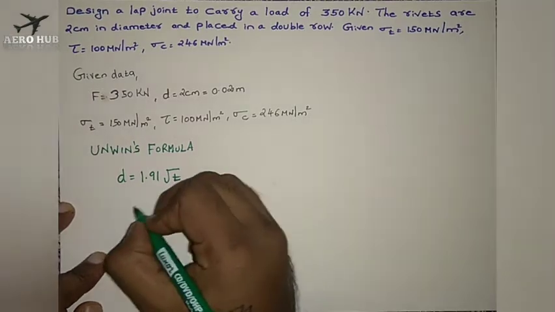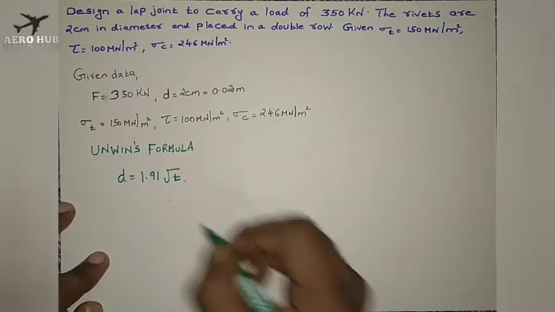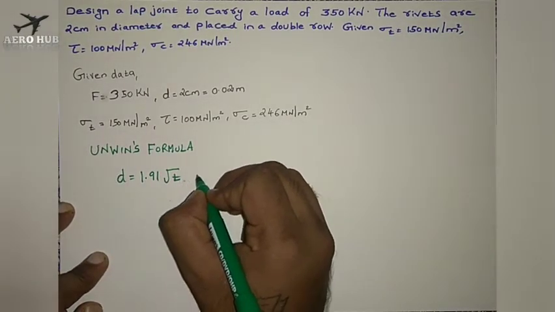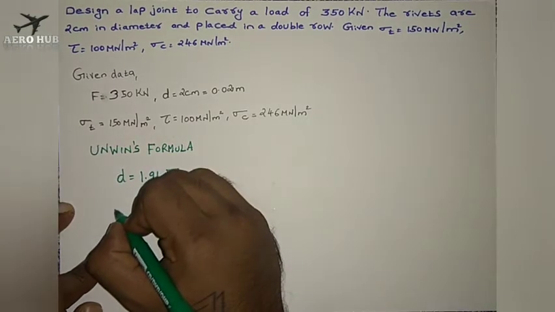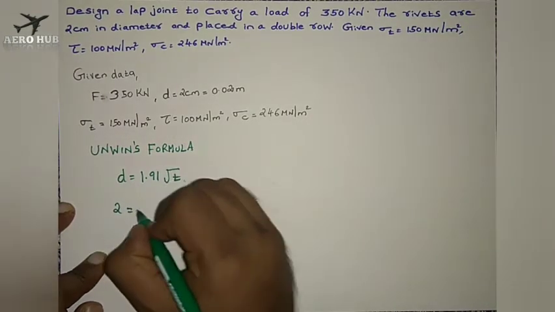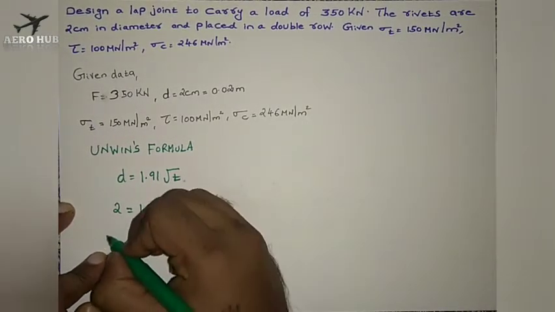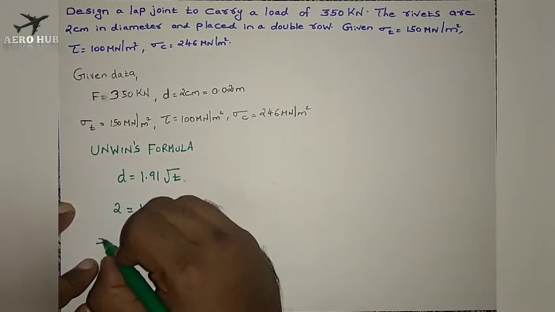The diameter is 2 centimeter; this formula is in terms of centimeter. So 2 centimeter is equal to 1.91 into root T. From this I can get the value of thickness.